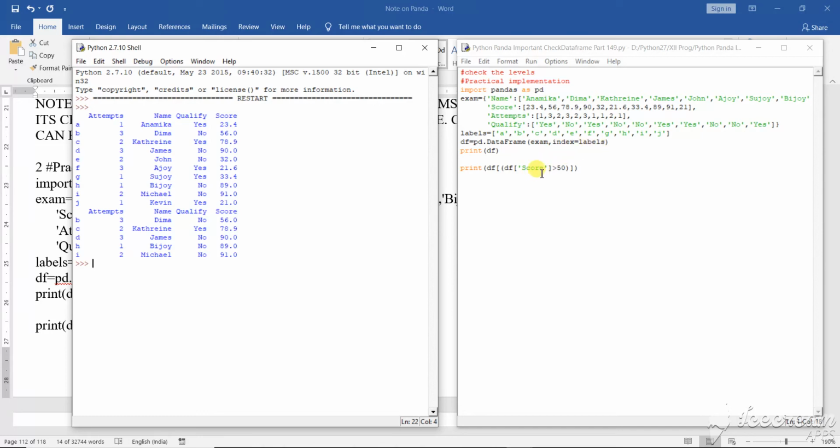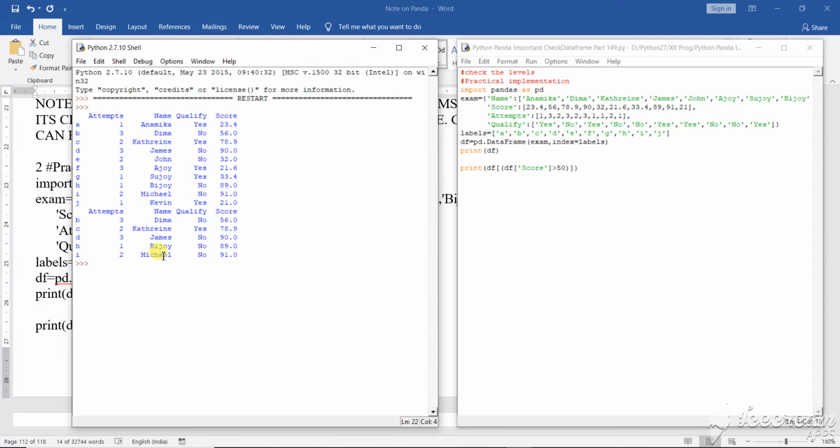Now I have defined that score greater than 50, those scores which are greater than 50, those values are to be shown. Score greater than 50 is first 56, then 678, then 90, then 980, 9 and 91. Now why is it so? The question arises why it is so. First we know that the thing will be done based on its structure.